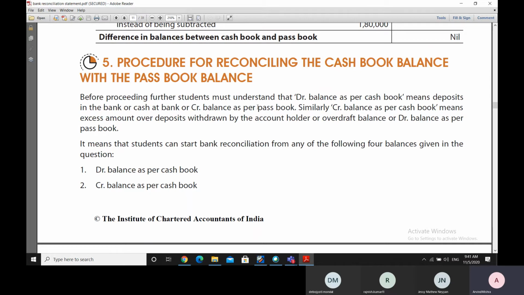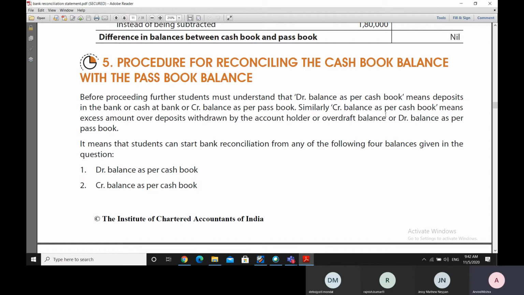So before that, it is necessary to understand that when we say debit balance as per cash book, the debit balance as per cash book means the deposit in the bank, or the deposit balance in the bank, or the cash at bank, or we can say the credit balance as per the passbook. So this point has to be understood clearly, that debit balance as per cash book is equal to the cash at bank, or the credit balance as per the passbook.